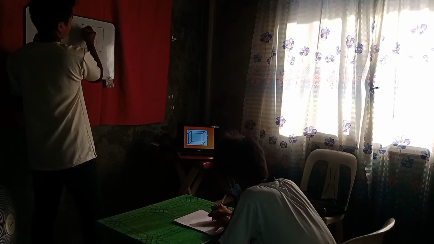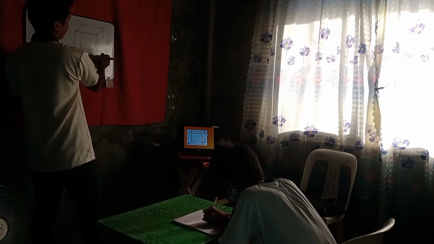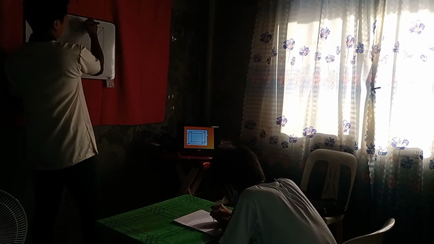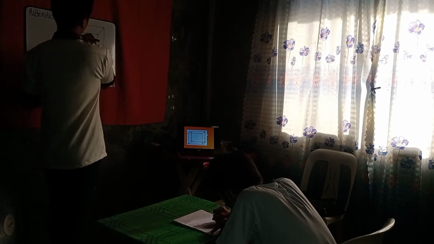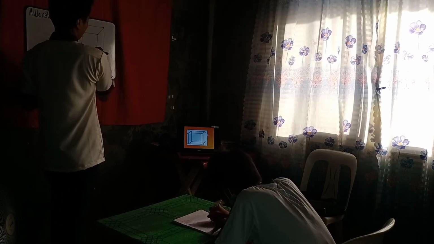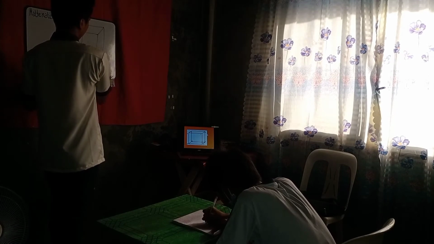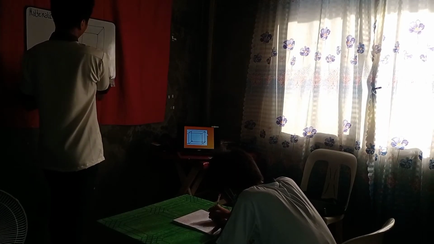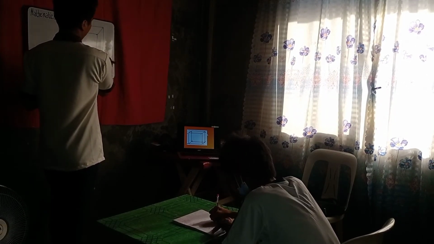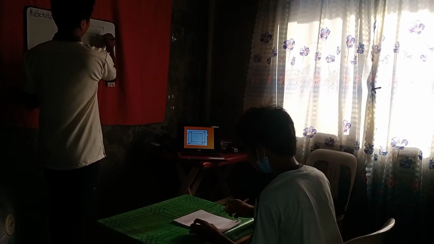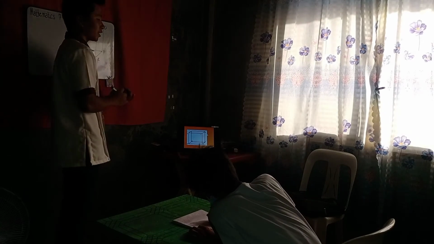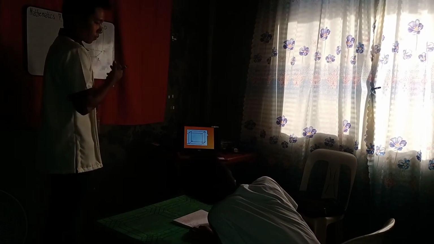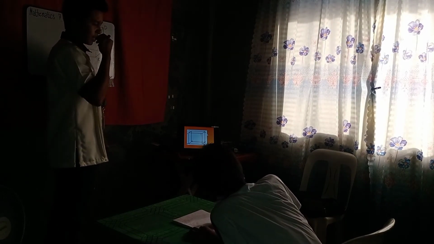Dalawang square lang, then connect the dots. This is our A, E, R, M, K, I, D. Finish? None, sir. Copy all the letters.